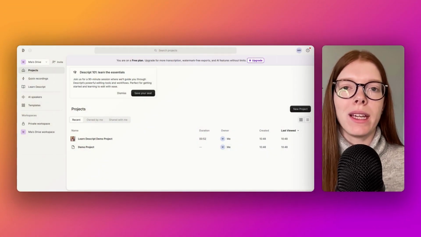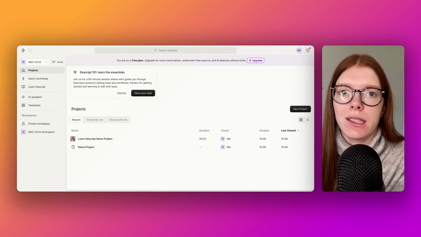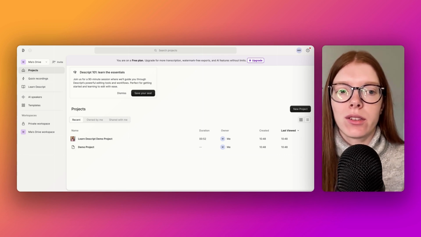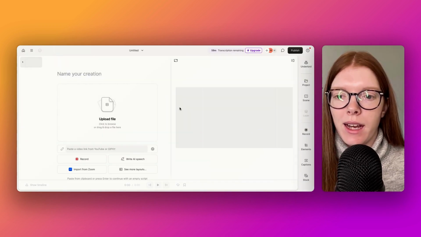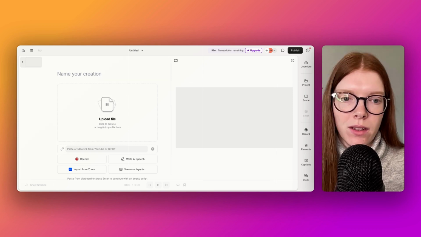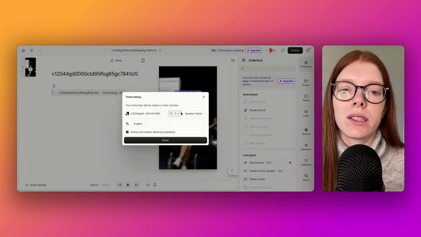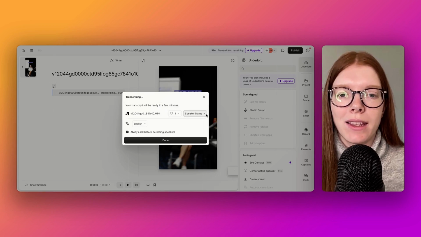So here we are in Descript, and this is where we can transcribe our content, whether it's a YouTube short, an Instagram reel, or a TikTok. So if we come over here and click New Project, Video Project, now we need to upload a file. I'm going to choose this one, Open. And Descript will ask us how many people are speaking in this piece of content and the speaker's name.